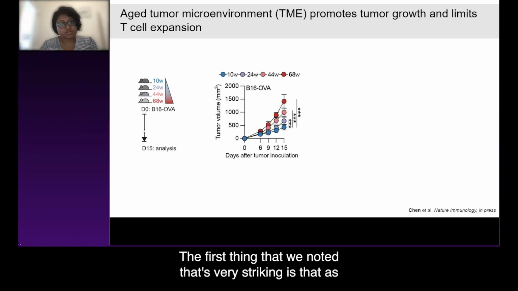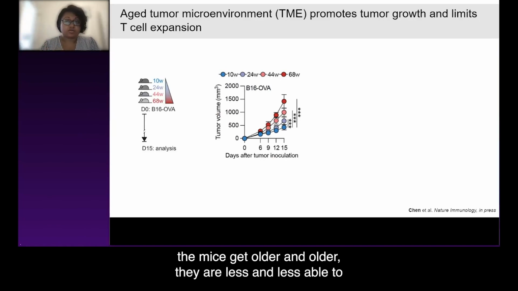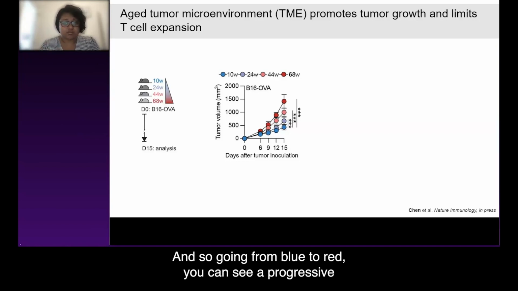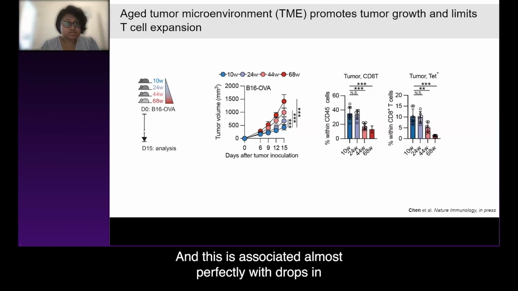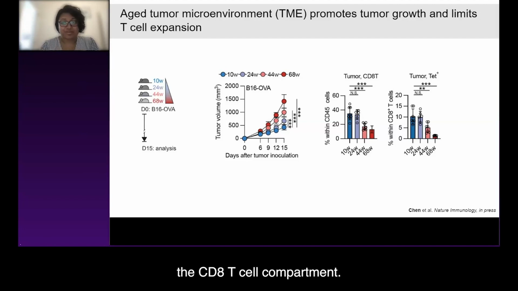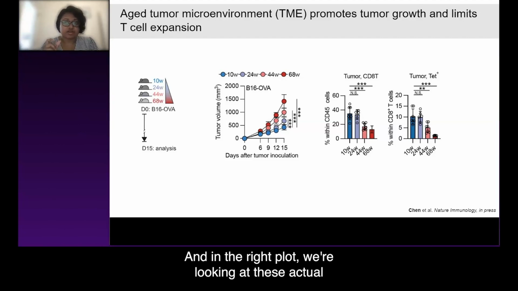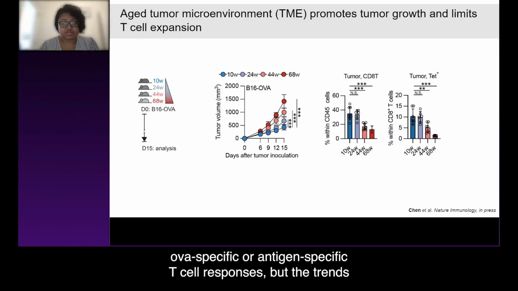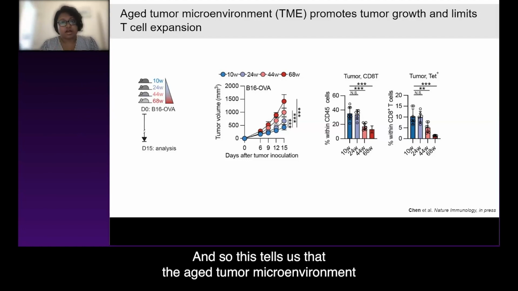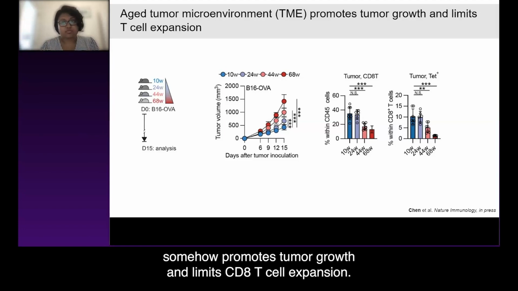The first thing we noted that's very striking is that as the mice get older and older, they are less and less able to control their tumor. Going from blue to red, you can see a progressive increase in tumor volumes as the mice are older. This is associated almost perfectly with drops in the CD8 T cell compartment. In the left plot, we're looking at total CD8s, and in the right plot, the OVA-specific or antigen-specific T cell responses, but the trends are identical. This tells us that the aged tumor microenvironment somehow promotes tumor growth and limits CD8 T cell expansion.